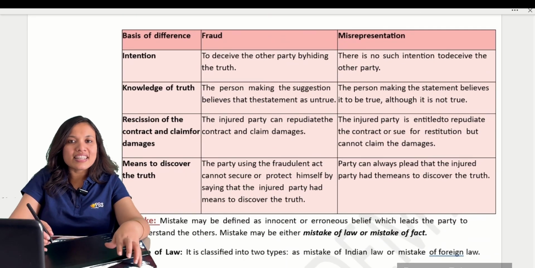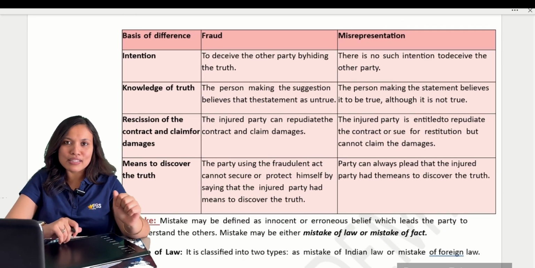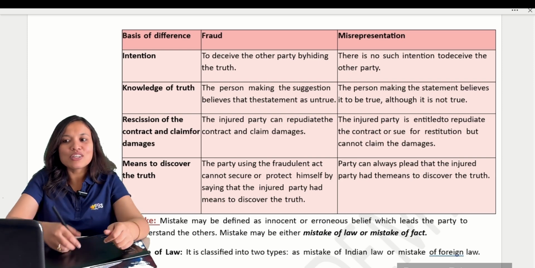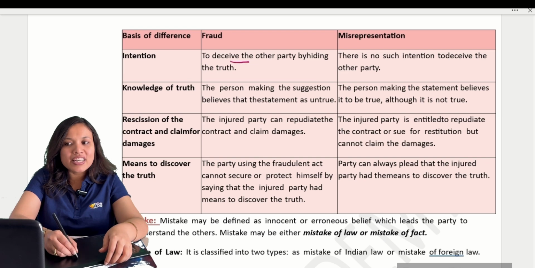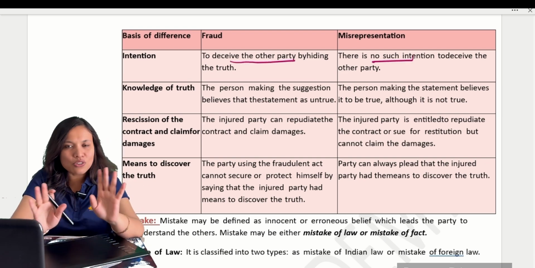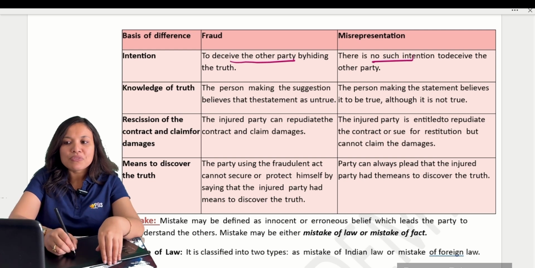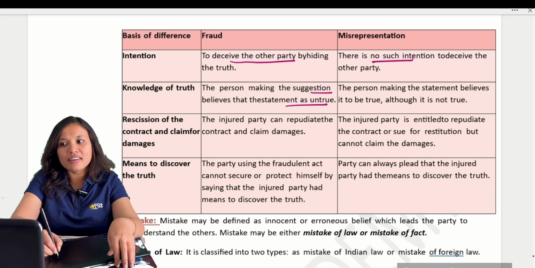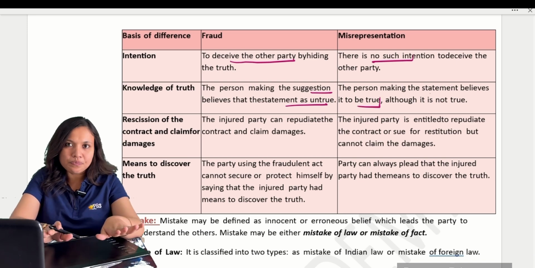Now let us go to the next, the difference between fraud and misrepresentation. In fraud, you try to cheat the other party by hiding the facts. In misrepresentation you have no such intentions; there is no cheating intention. In fraud, you make the suggestion believing it to be untrue, whereas in misrepresentation you believe it to be true.